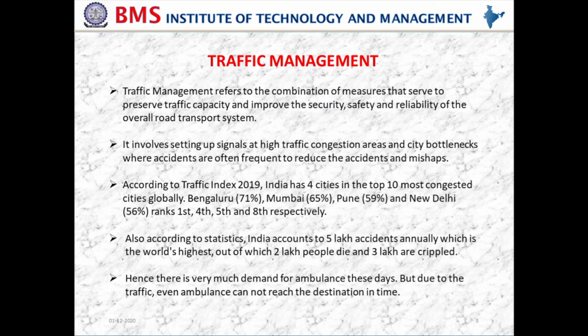Traffic management means measures taken to preserve traffic capacity and improve the security, safety, and reliability of the overall road transport system. To control traffic, the government is setting up signals in congested areas and where accidents occur frequently. According to a survey conducted in 2019, India has 4 cities in the top 10 congested areas globally. In India, more than 5 lakh accidents occur annually, so there is much demand for ambulances these days.